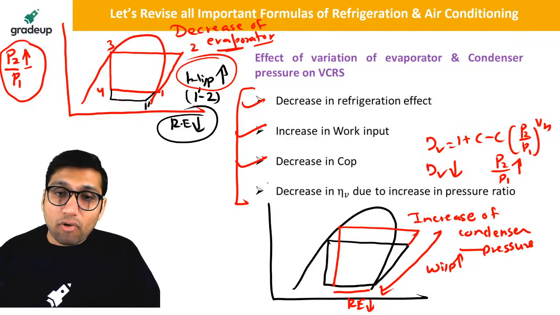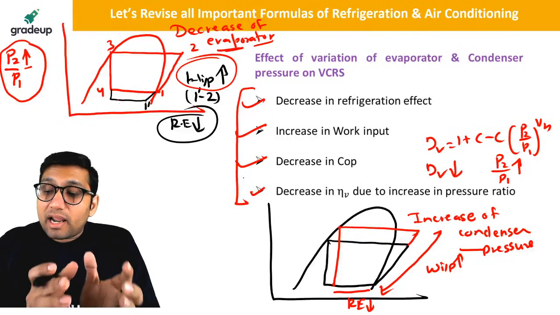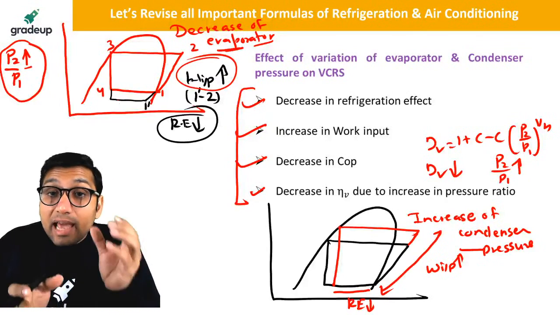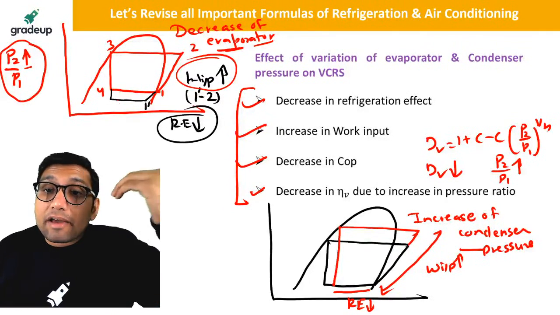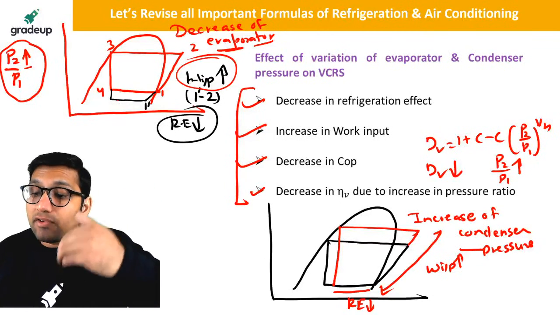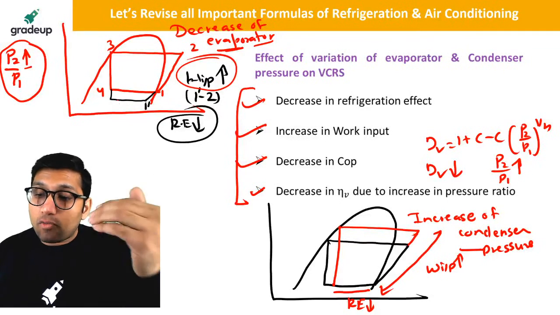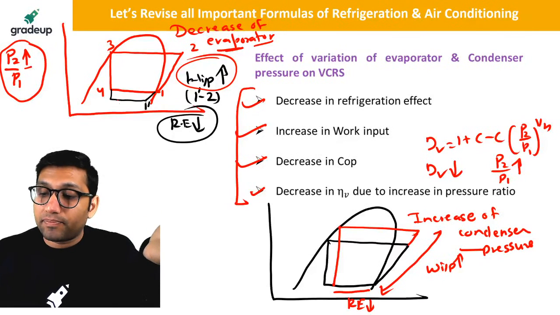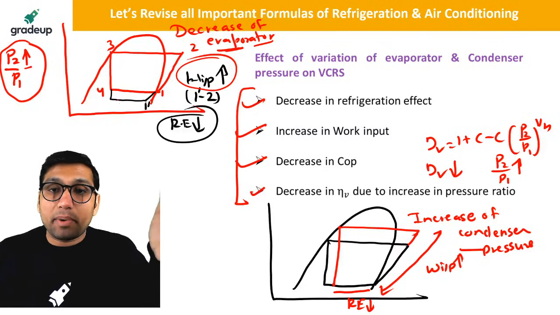Now what is the effect of decreased volumetric efficiency? You have to supply more refrigerant to the compressor to produce more refrigeration effect. So a decrease in volumetric efficiency means you have to supply more mass flow rate of refrigerant.